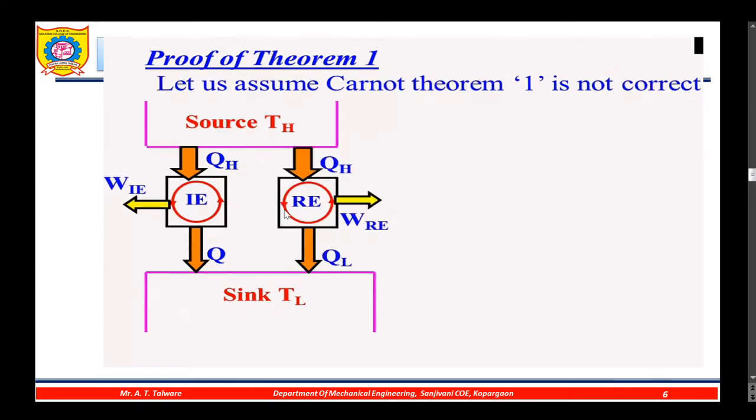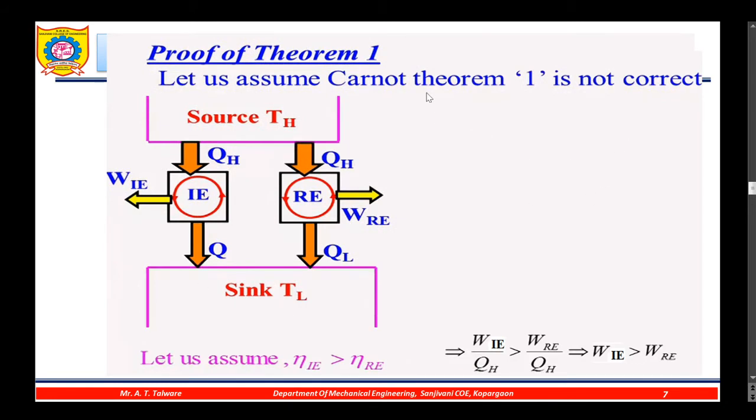Now consider the reversible engine which takes the same QH amount of heat from the source as the irreversible engine, and it rejects QL amount of heat to the sink and produces WRE amount of work.